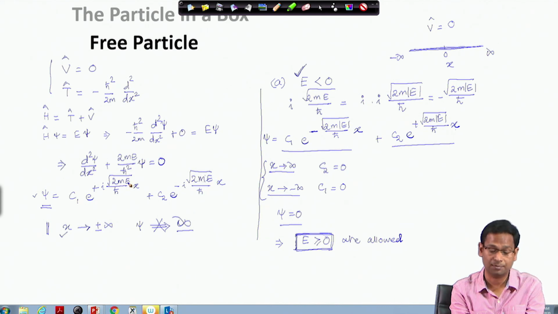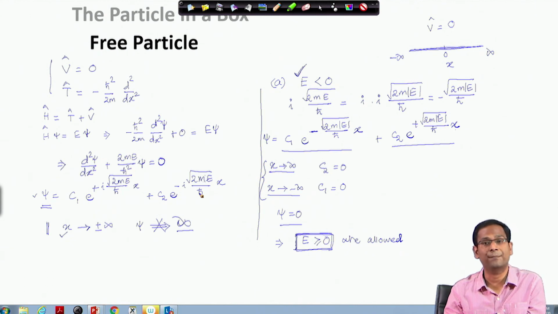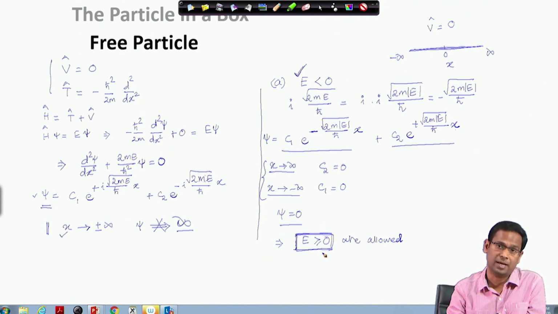When E is positive or E is 0, this quantity is real, and overall the exponent is imaginary, and e to the power plus i theta or e to the power minus i theta can be expressed in terms of cosine theta and sine theta. The advantage is that the cosine and sine functions are bound between plus 1 and minus 1, so they would never become infinite. So my wave function for E greater than or equal to 0 remains finite even as x goes to plus infinity or minus infinity.